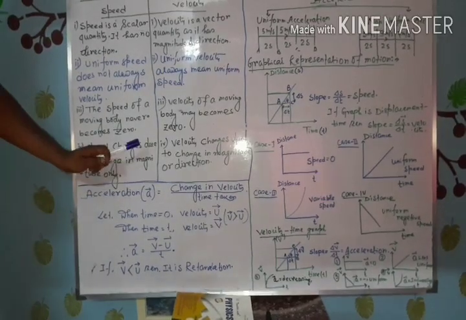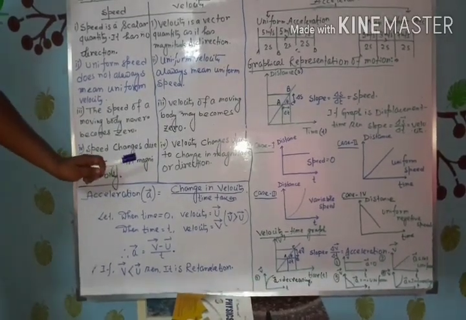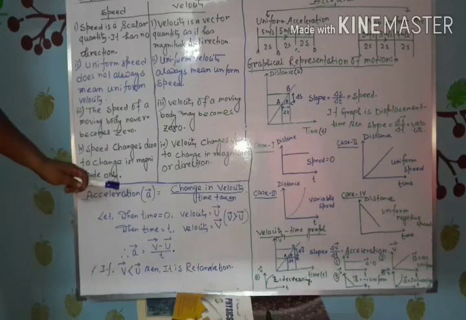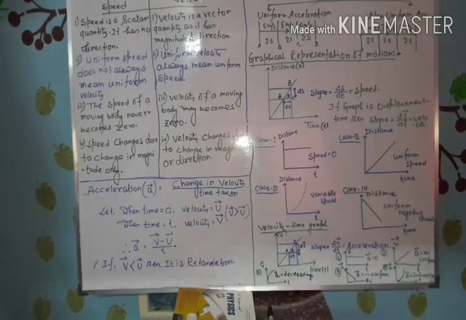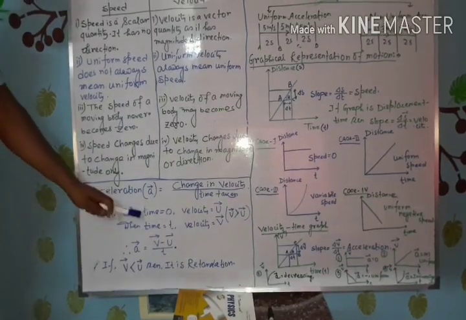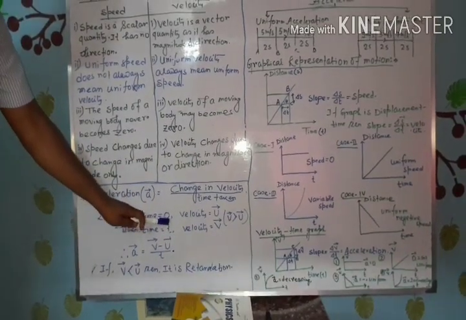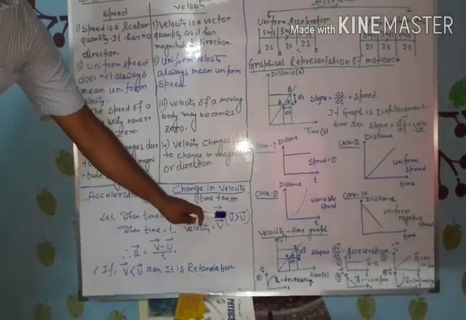Now we consider an example to get a clear idea of acceleration. Suppose an object initially, when the time is 0, is moving with velocity u.